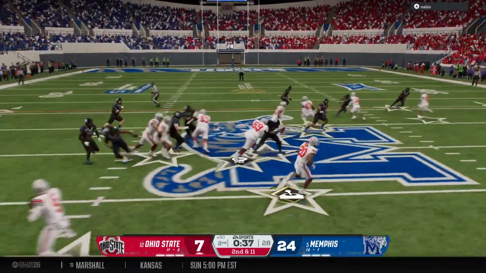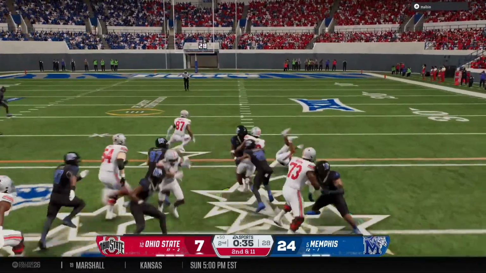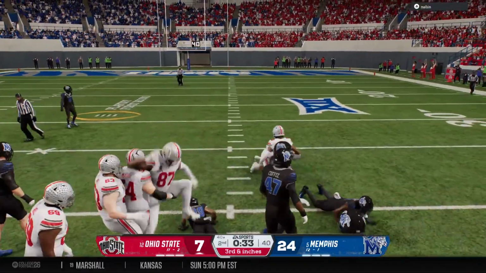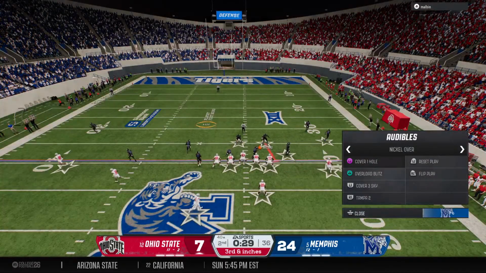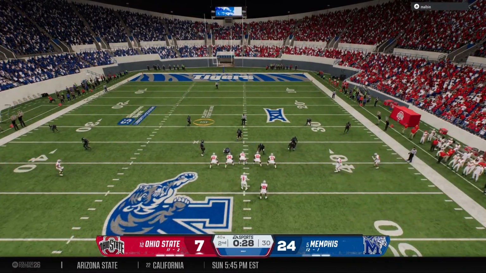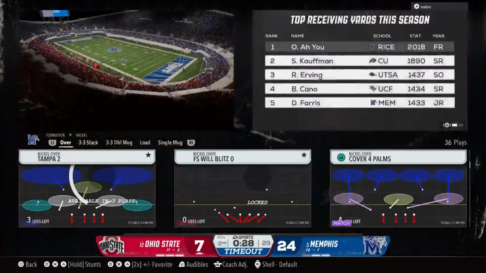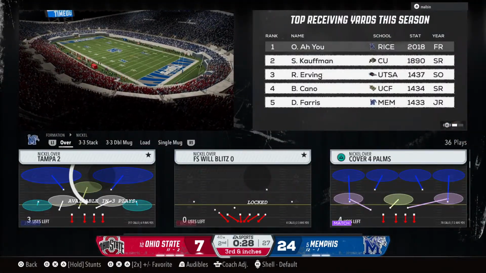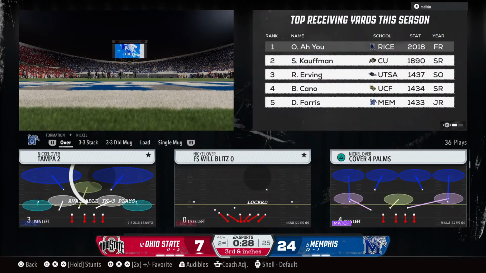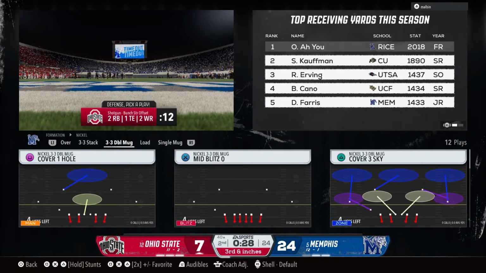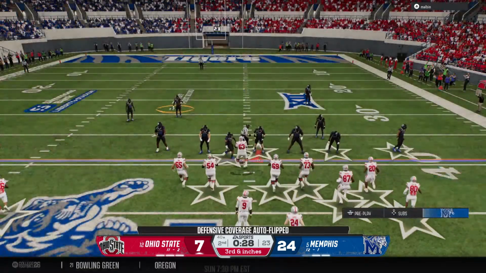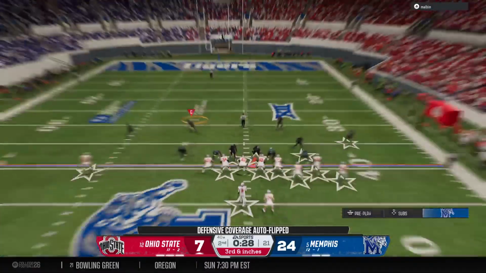Oh, big pass. Here comes a jet sweep. Defense makes the stop very close to a first down. Crucial 3rd down play coming up after that run. And now the defense will call a timeout here to make an adjustment on their side before this crucial play. Offense looking to keep the drive alive. It's 3rd down.